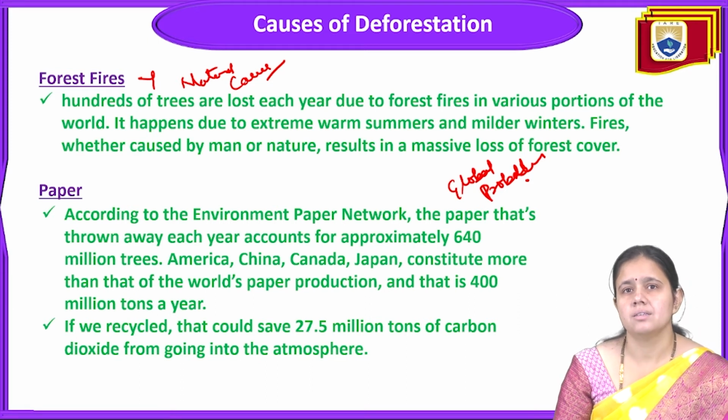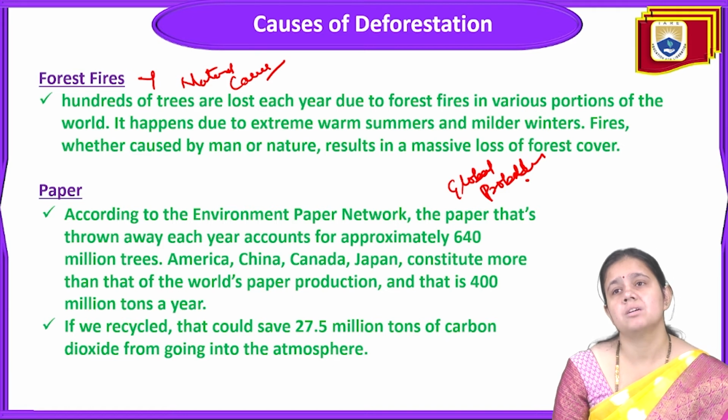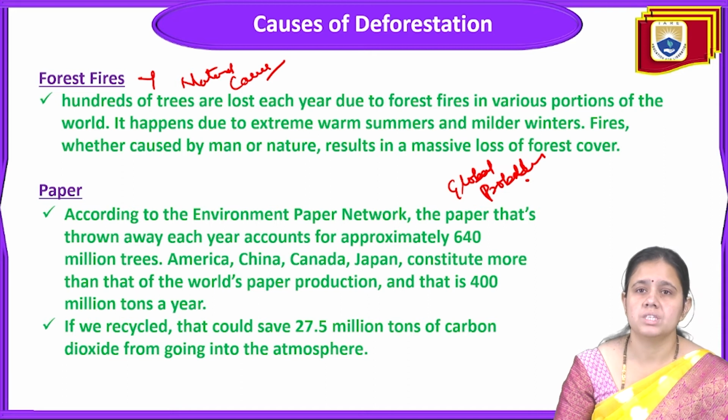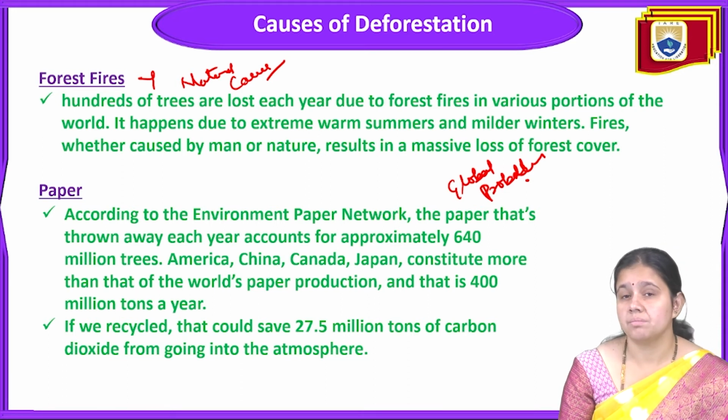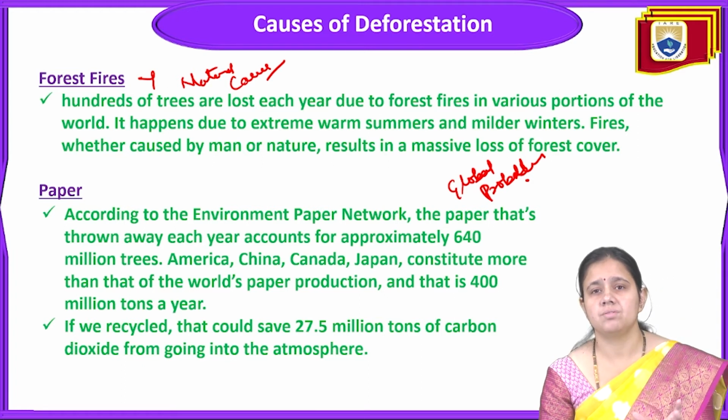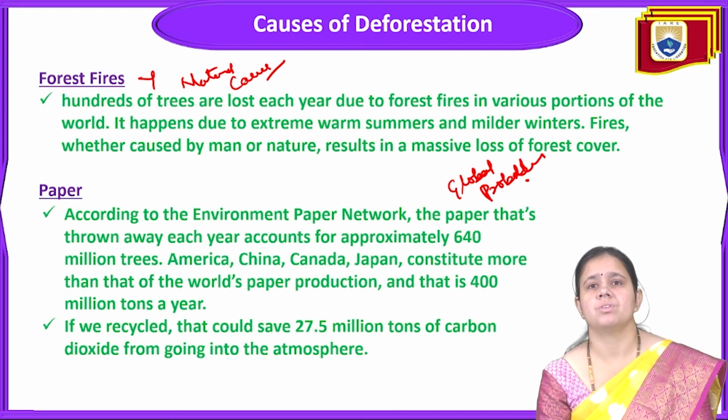So hundreds of trees are lost each year due to forest fire in various portions of the world, and it happens due to extremely warm summers and milder winters. Sometimes in an extreme summer, two trees are impacted with each other, and then that forest fire will occur, and that results in the massive loss of forest cover.